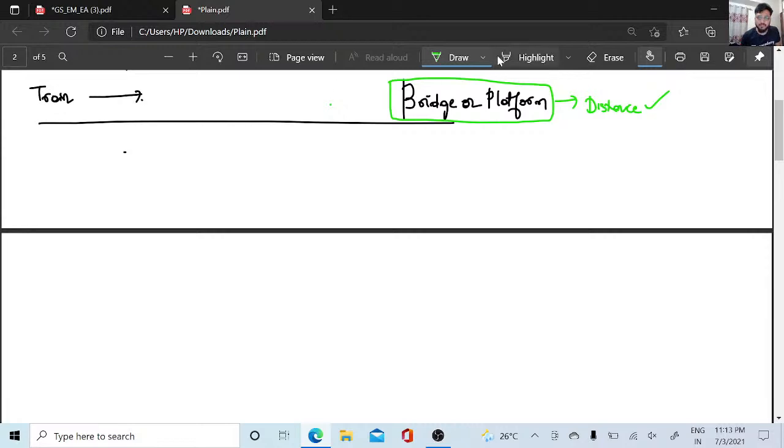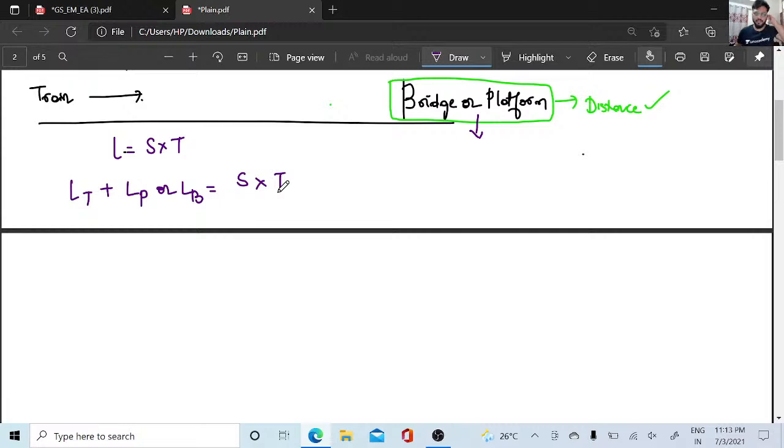So whenever a train crosses a bridge or platform, length is equal to speed into time, but here we also add the distance of the bridge or the platform. So length of the train plus length of the platform or length of the bridge, whatever it is, is equal to speed into time.